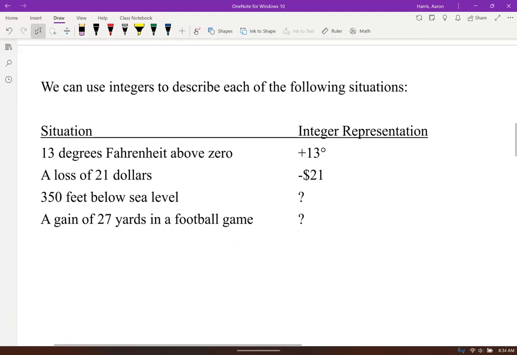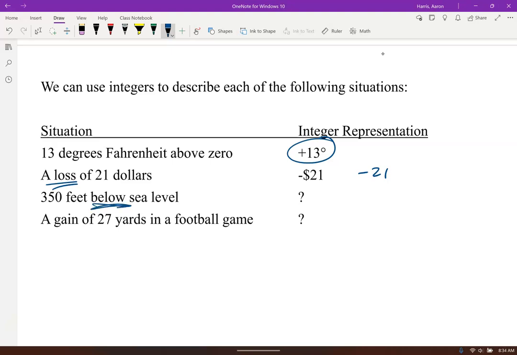All right, let's use some integers to describe each of the following situations. So 13 degrees above 0. So that's a positive 13 degrees, right? A loss would be negative, right? -$21.